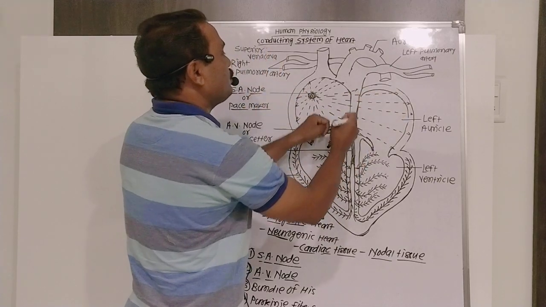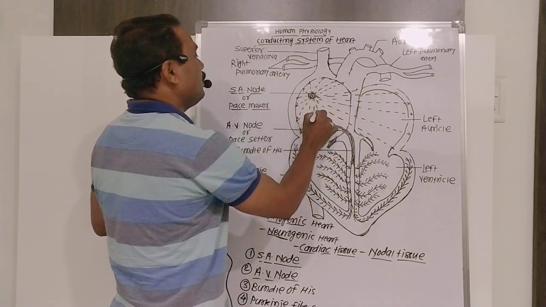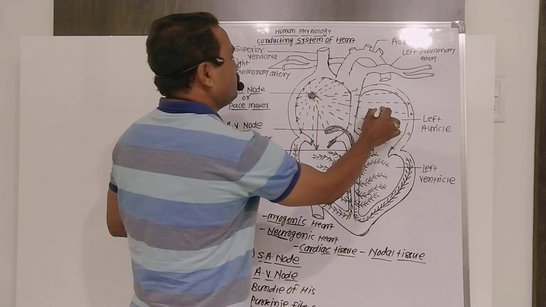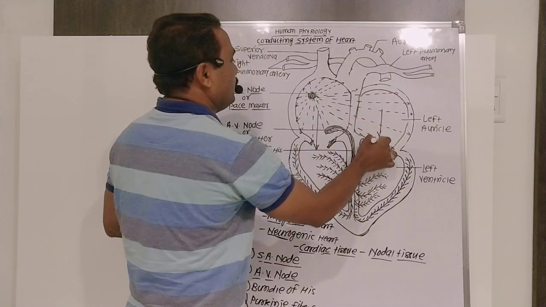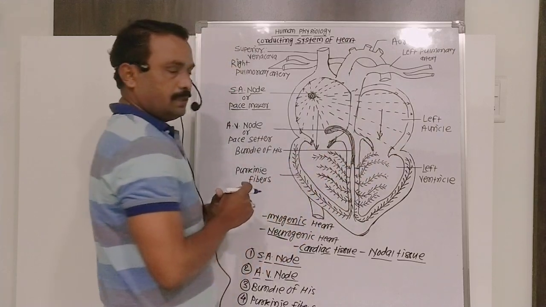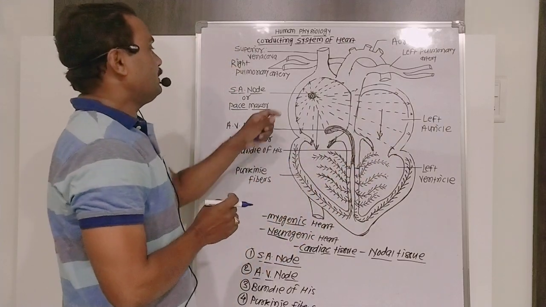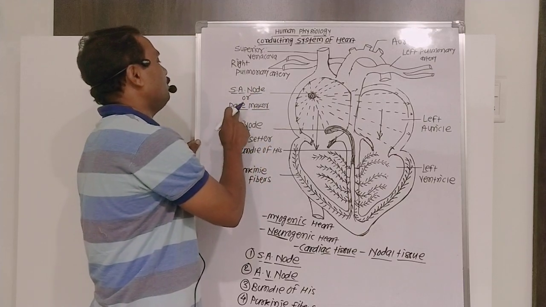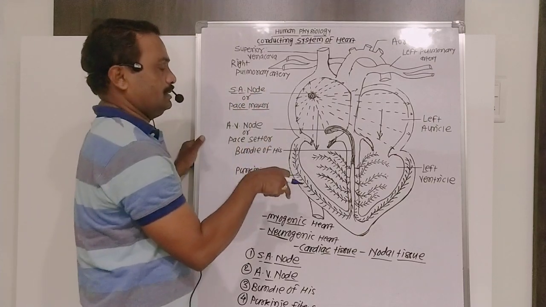Whenever the auricles contract, the blood from the right auricle enters into the right ventricle, and blood from the left auricle enters into the left ventricle. This SA node is called the pacemaker. Pace means duration, to make the duration between two contractions.